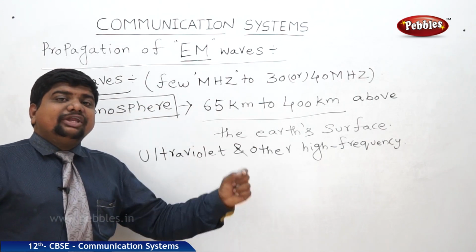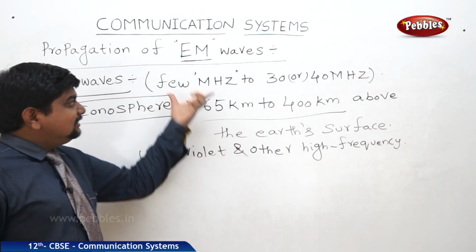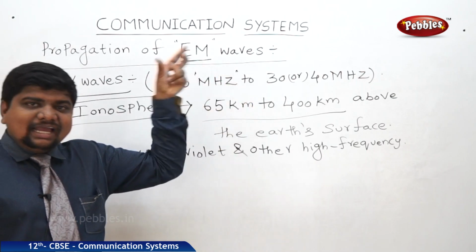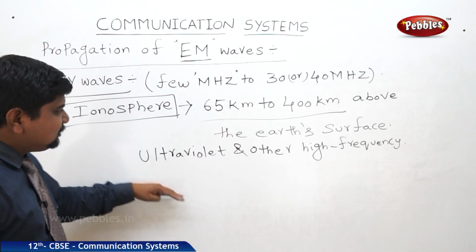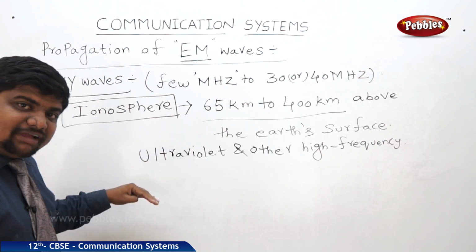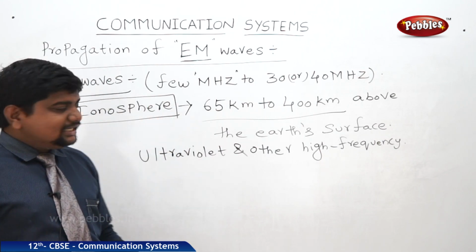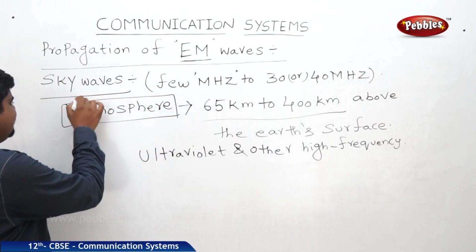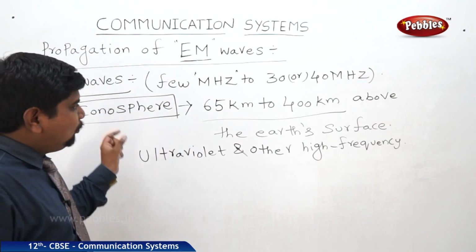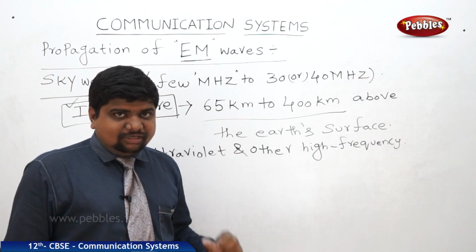That's why those molecules are able to reflect these waves, because they are already ionized. But with respect to height, the ionization factor and density will change. Before that, we will see the different layers present in the ionosphere and how they work.